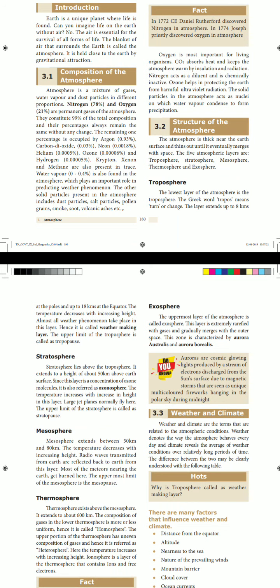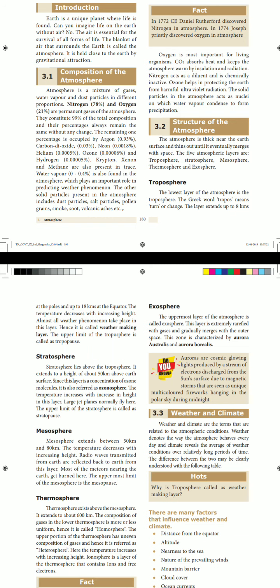Once again, how many layers of atmosphere are there? The atmosphere has 5 layers. What are they? The 5 atmospheric layers are troposphere, stratosphere, mesosphere, thermosphere and exosphere. Now we are going to learn about these one by one in detail.